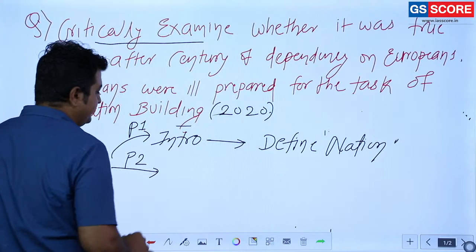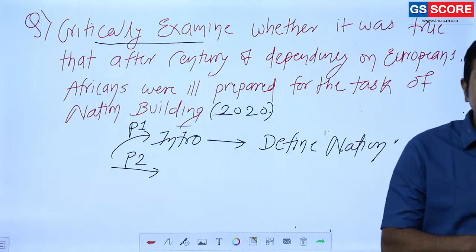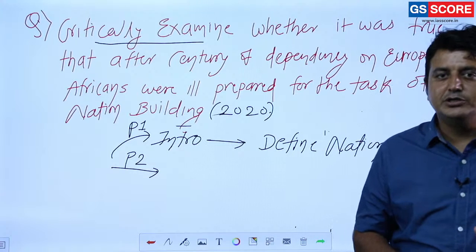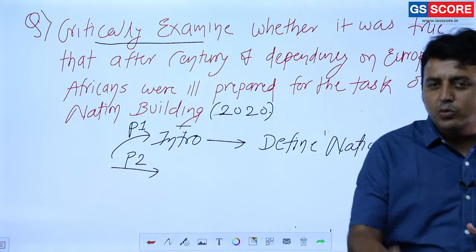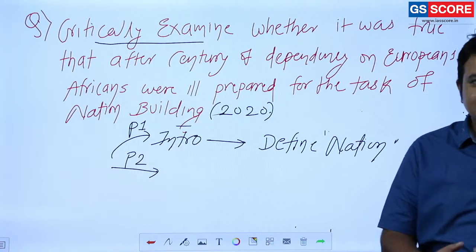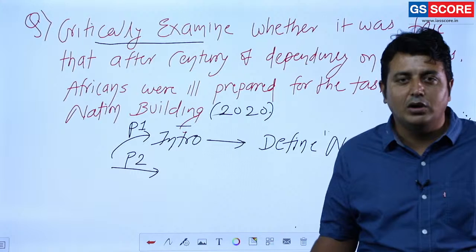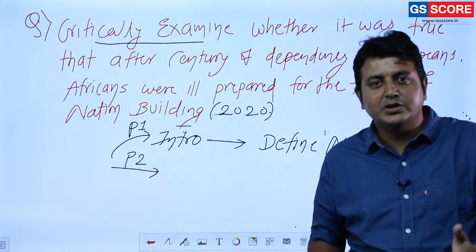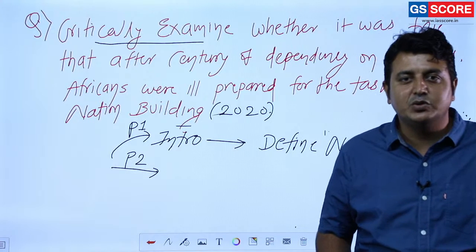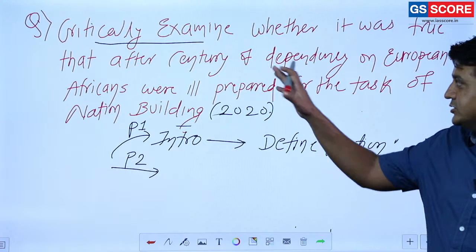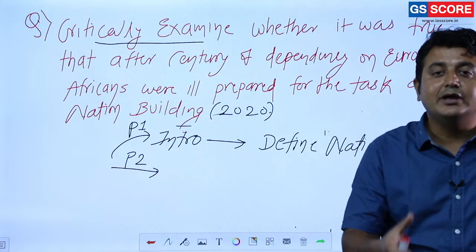part 2. In part 2, you are going to talk about how a few handful Western educated people tried to introduce this concept of nationalism through their national movement. Clear? It is not the case that all African nations are not at all aware of the concept of nation building. Of course, the Western educated, learned ones, those who led the national movement of their respective country, they tried to introduce it, because the question is not just to criticize. The efforts were there.